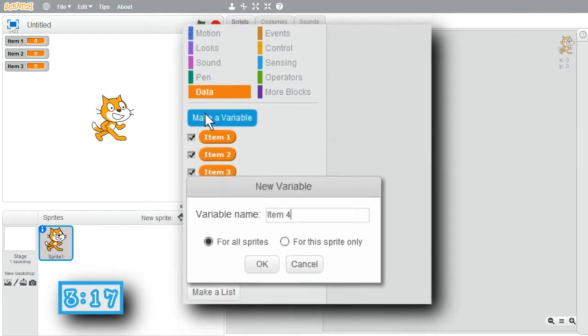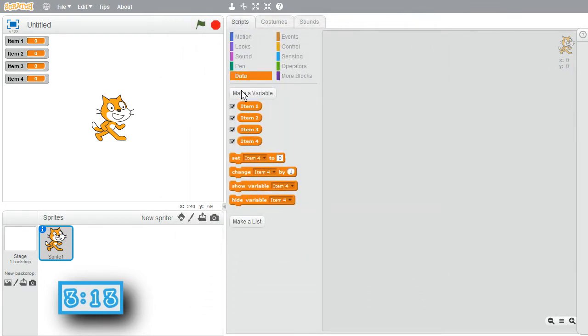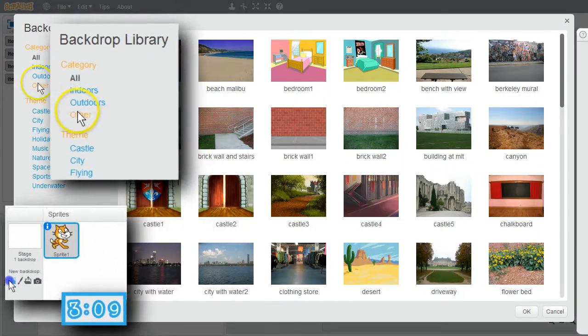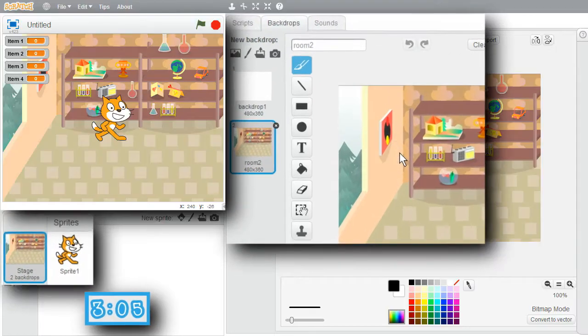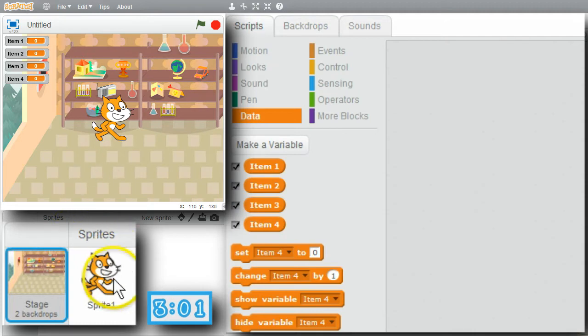Make a Variable, Item 4. I want to have a backdrop for this. I want the cat in a room. I'll go to New Backdrop, Indoors, Room 2. Go back to Scripts. I'll go to the cat sprite.